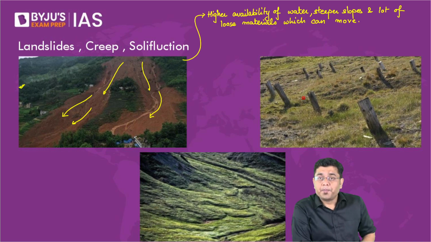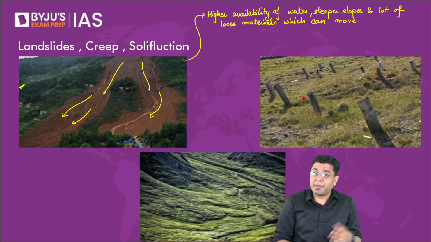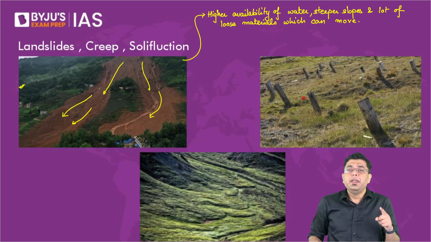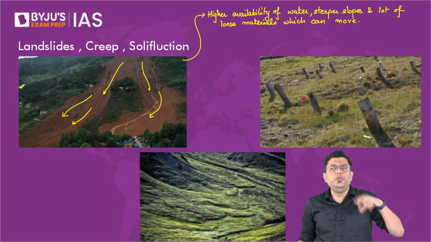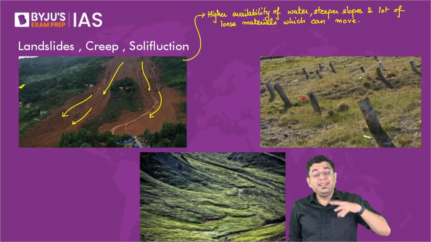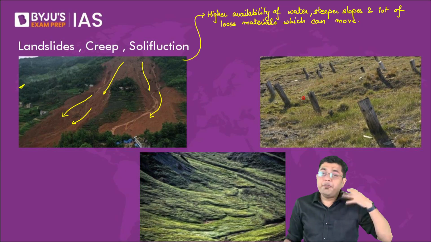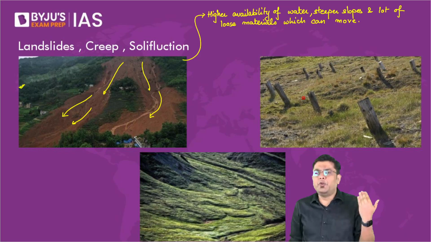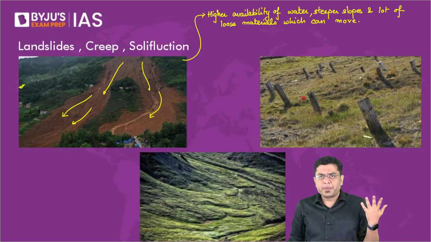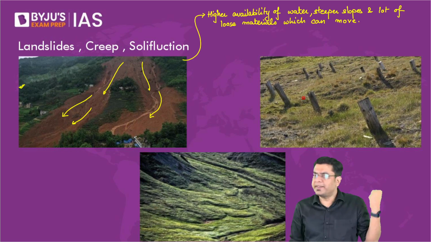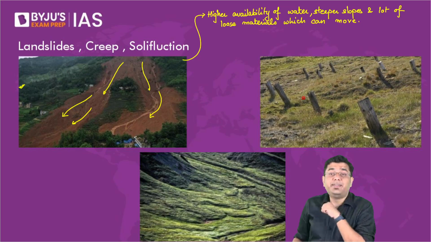And why is that? It is because that is when the water availability is maximum. Now also you have to understand, wherever there's a lot of loose soil, that means there is lack of tree cover. Trees have deeper roots, they bind the soil in its place. But if you don't have significant tree cover, the soil is free to move. So in the slightest amount of rainfall, the soil starts moving away, and you have massive disasters and massive casualties. That is why slope stabilization is done.